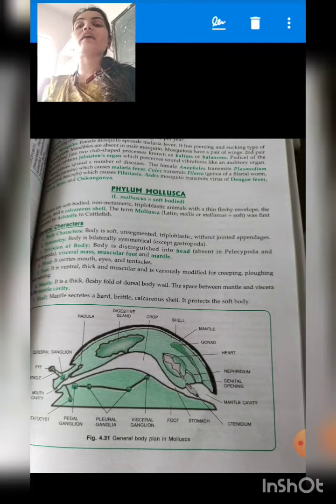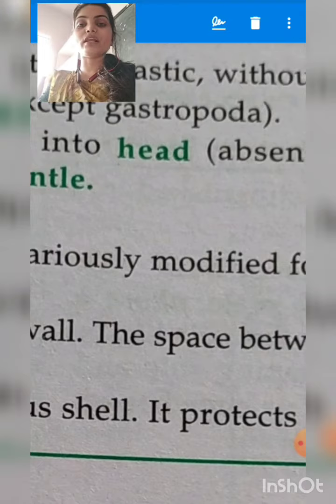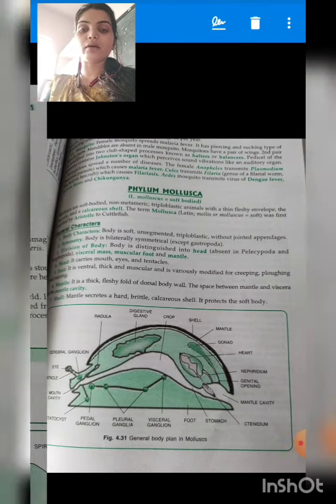Basically the phylum Mollusca contains molluscans, and the animals which belong to phylum Mollusca have a soft and slippery body. As you can see, the general body plan of a mollusca is given in the diagram. You can see there is a hollow cavity inside.